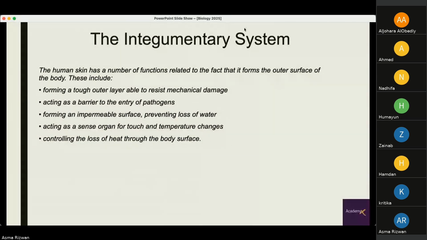The second system which is involved in homeostasis is the integumentary system, which includes our skin. Skin is the largest organ of our body, and the human skin has a number of functions related to the fact that it forms the outer surface of the body, which include what? Forming a tough outer layer, which is able to resist mechanical damage. It acts as a barrier to the entry of pathogens. It forms an impermeable surface, preventing loss of water, acting as a sense organ for touch and temperature changes, and controlling the loss of heat through the body surface.